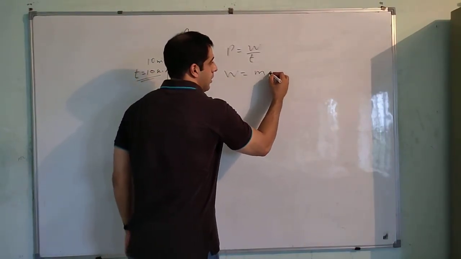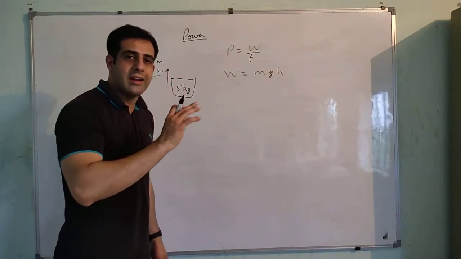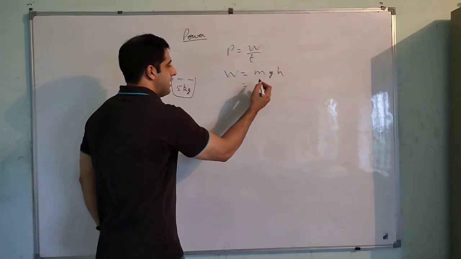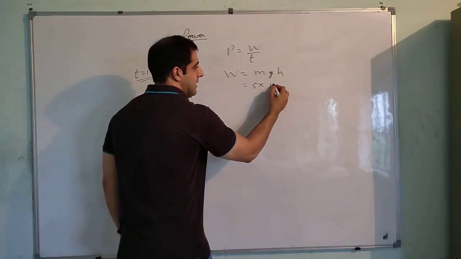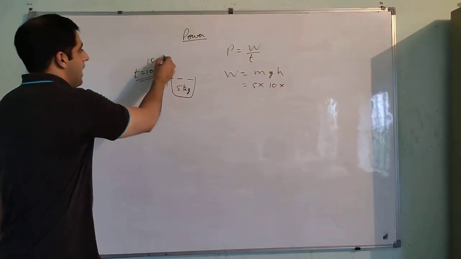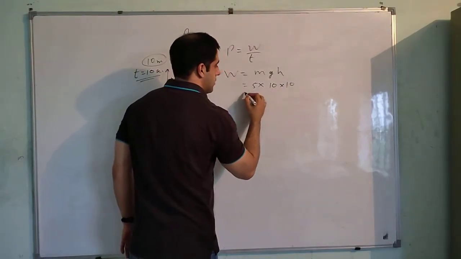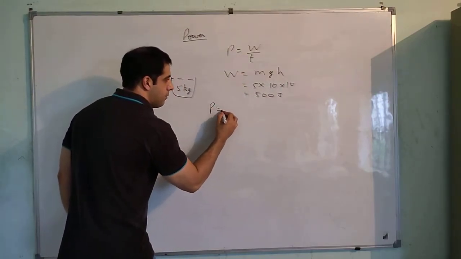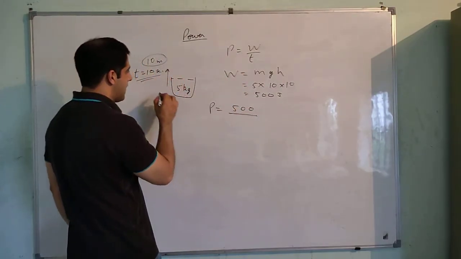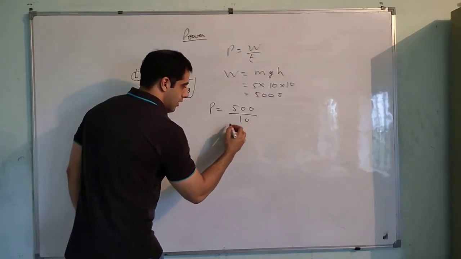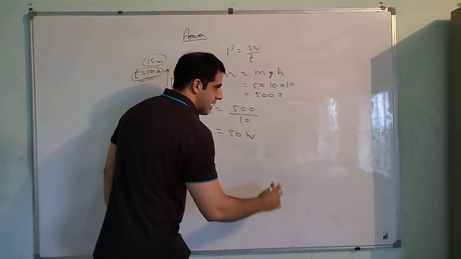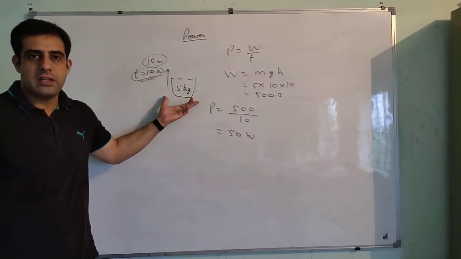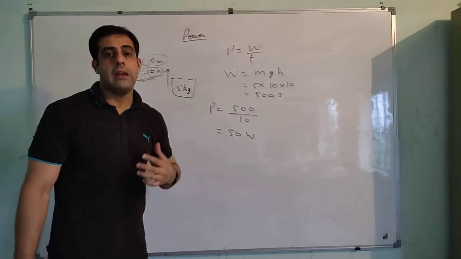So work done will be equal to mgh. Work and energy are the same things, so potential energy equals work done here. It will be mgh, where m is 5, let us say g is 10, and the height h is 10 meters. So work done is 500 joule. Now we can calculate power. Power equals work done upon time. Time is 10 seconds. So the power used by the woman is 50 watt to raise a bucket of 5 kg up to a height of 10 meter in 10 seconds.